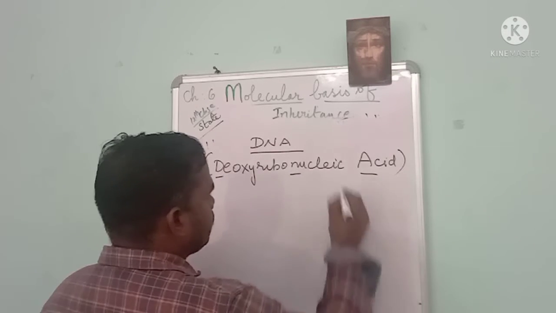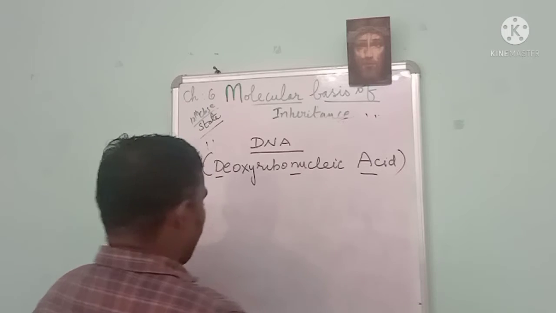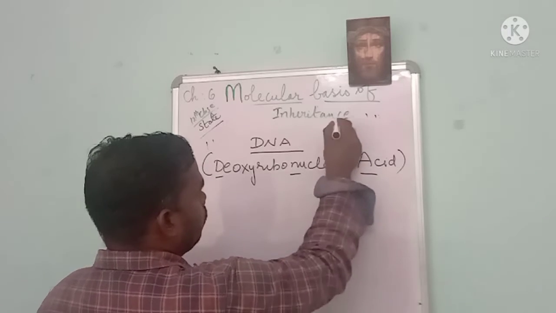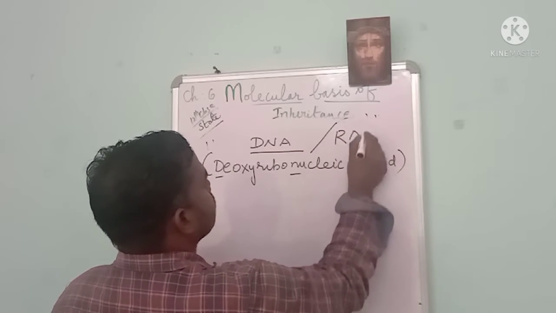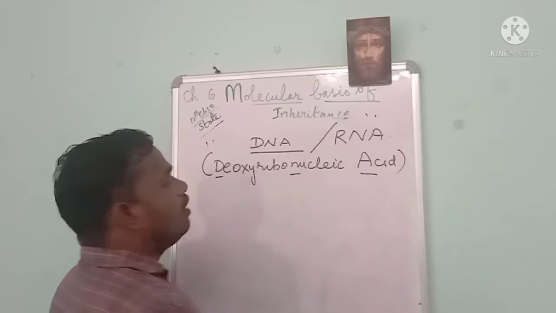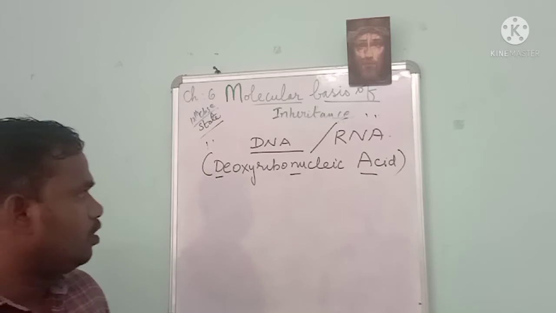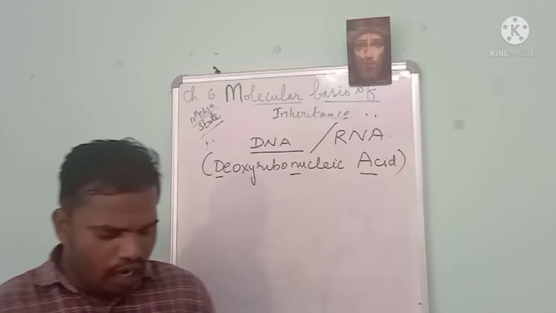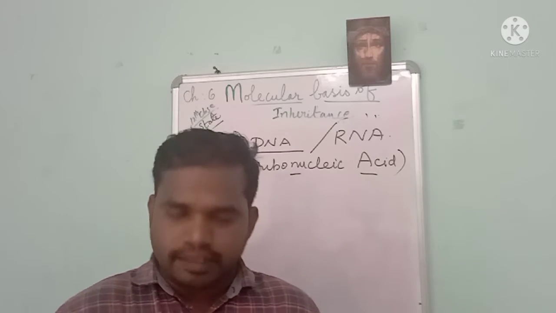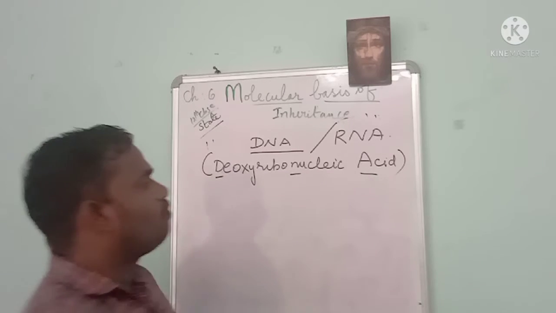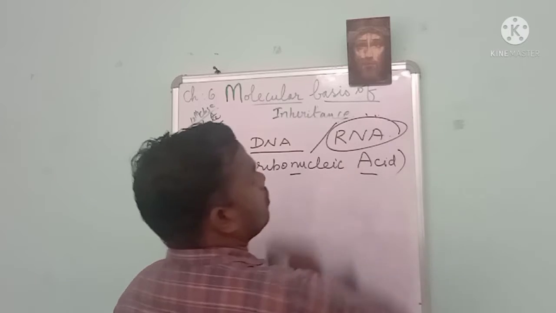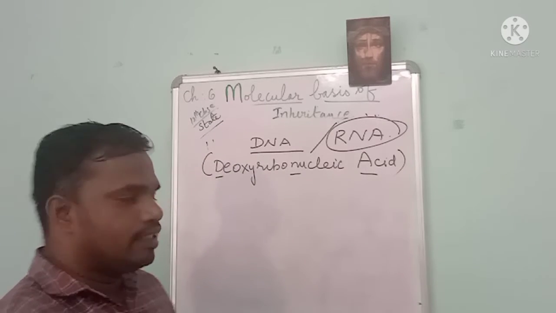The nucleic acids are of two categories: one is RNA, another is DNA. Most eukaryotic organisms have DNA as their genetic material, and viruses have RNA as the genetic material.